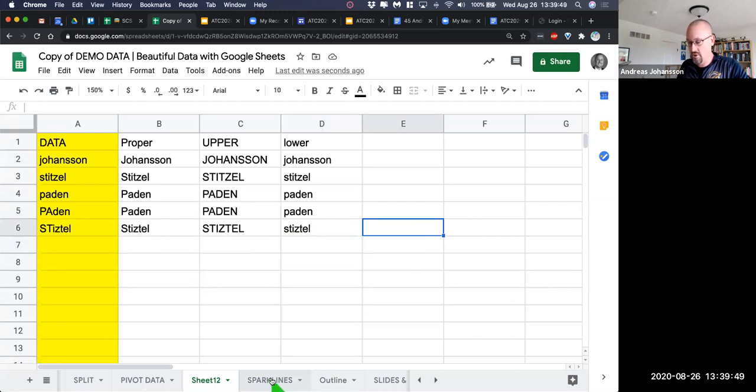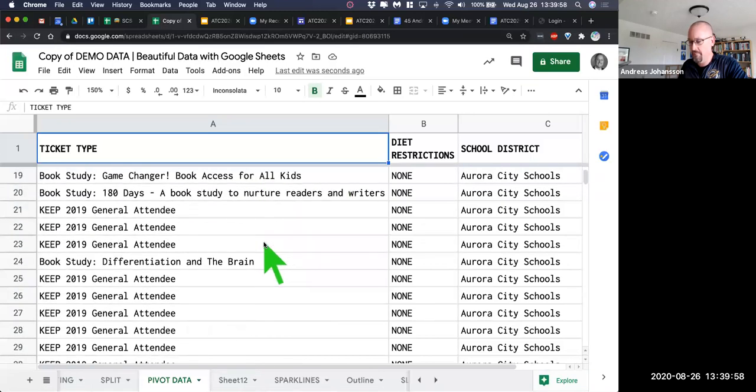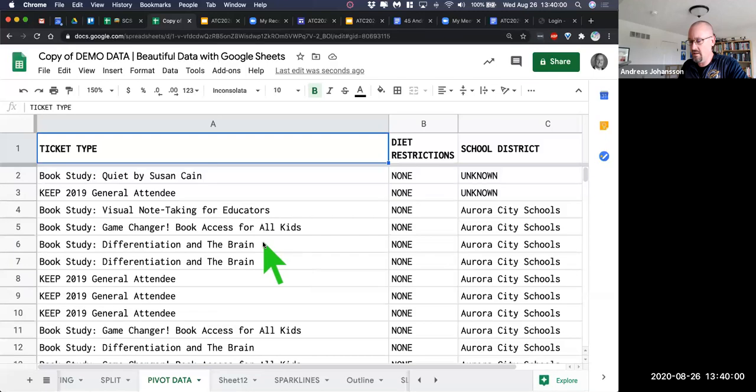Let's go to pivot data. All right, this gets a little bit tricky. Pivot data is intermediate, advanced level, but so easy to use.